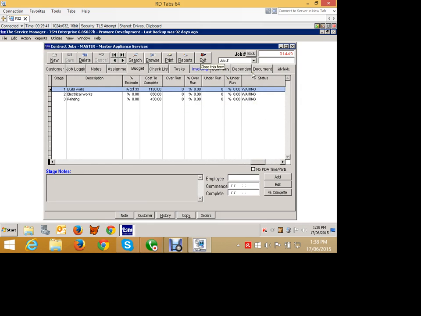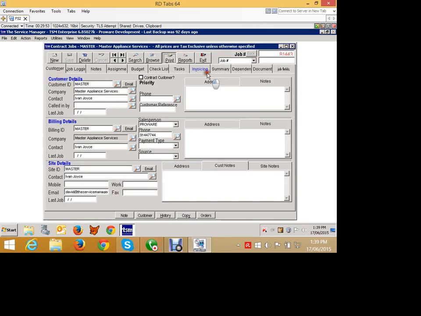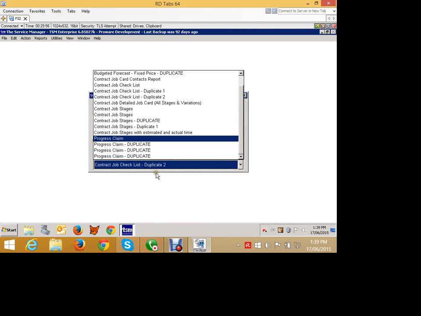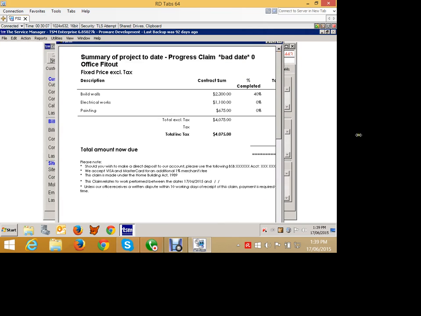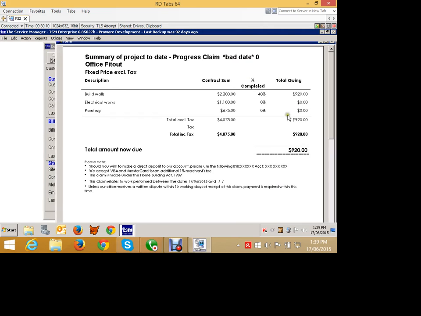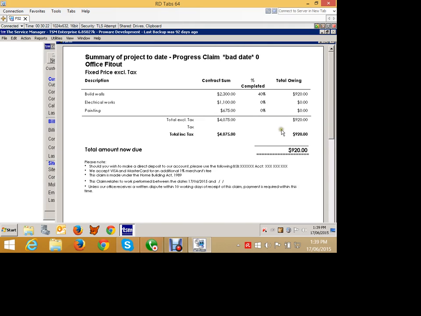So now what we want to do is go and send a progress claim to the customer. Oh, no, I didn't mean to exit out of that. So I can go and print out a progress claim, for example. Certain industries use progress claims. Oh, ignore that, I didn't put a date in there. Other industries don't use progress claims. So this progress claim says this is what I contracted, this is what's completed, this is how much you owe me down here. Thanks very much. Okay, and that's my very simple progress claim.